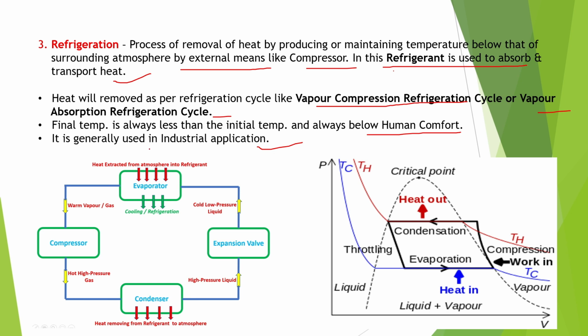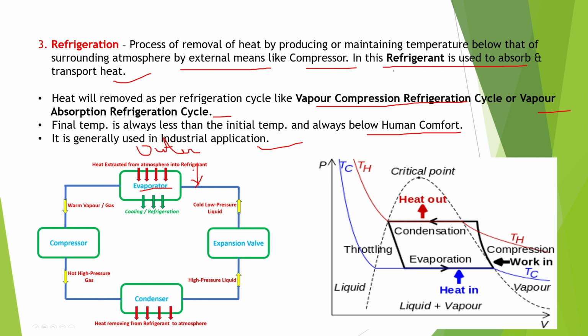Let us start from here. See, this is the evaporator. Heat is extracted from the atmosphere into the refrigerant. This is the place where heat is extracted from the atmosphere. Here heat transfer takes place from the atmosphere. This is the outer environment.